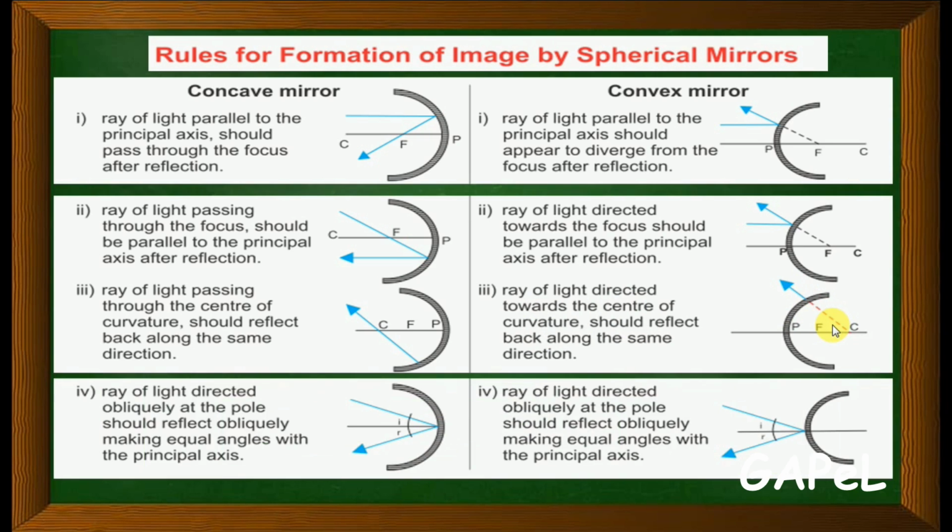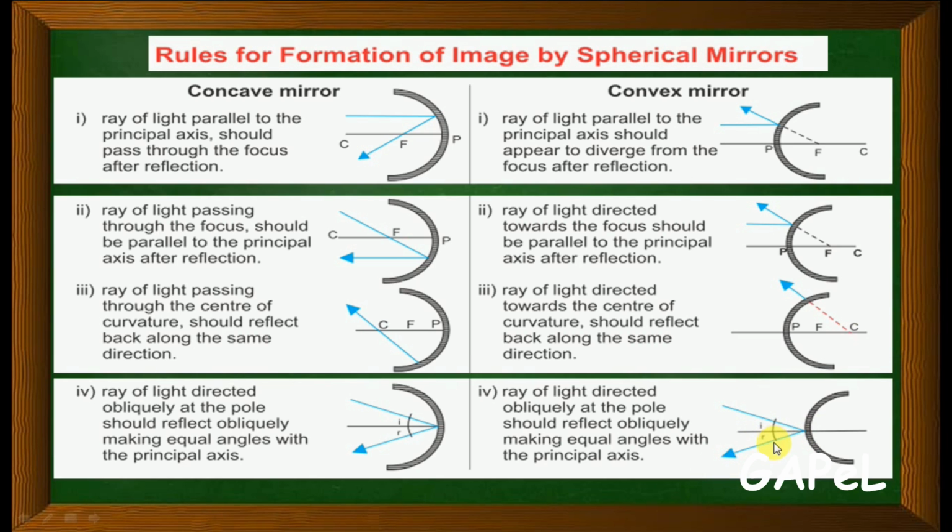Okay, fourth point: a ray of light directed obliquely at the pole should reflect obliquely, making equal angles with the principal axis. This is very simple. When the incident ray is incident at the pole, it will reflect back from the pole, as shown over here. The angle of incidence and the angle of reflection will be the same. Similarly in the convex mirror, if this is the incident ray, when it is incident exactly at the pole, it will reflect back.